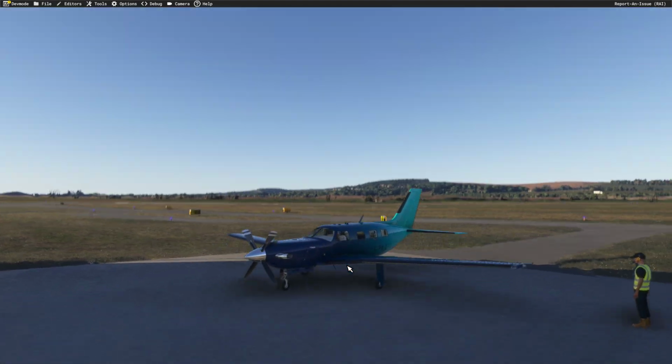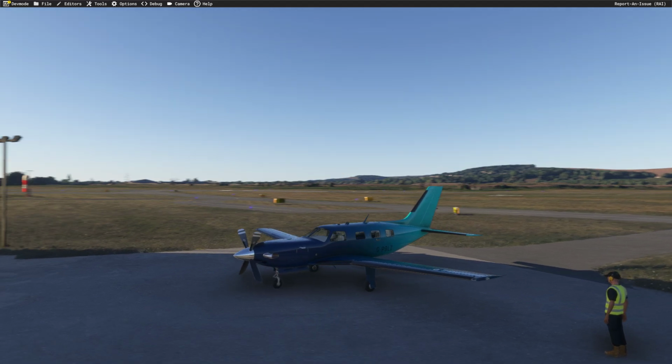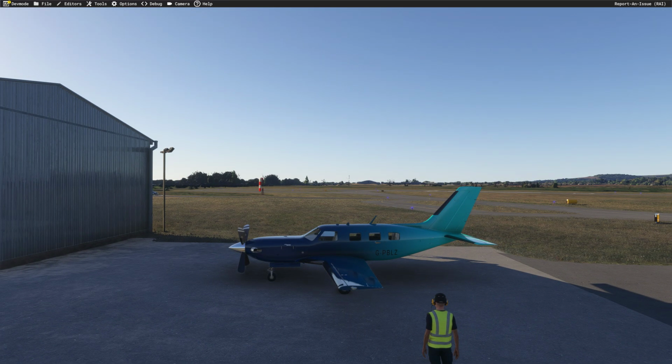That's the FS500 on Microsoft Flight Simulator 2024 with all the settings transferred from 2020.